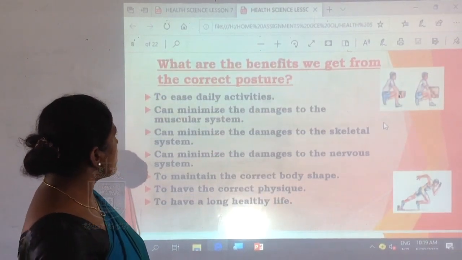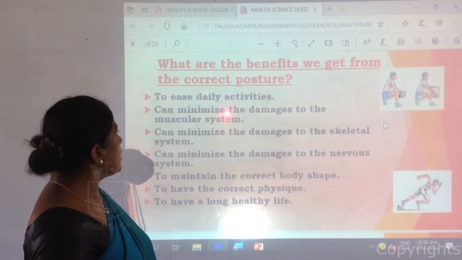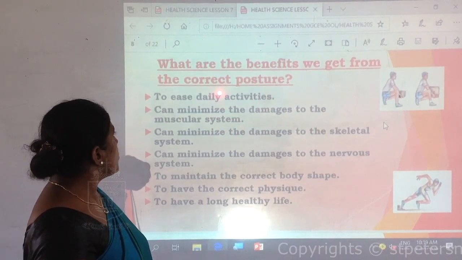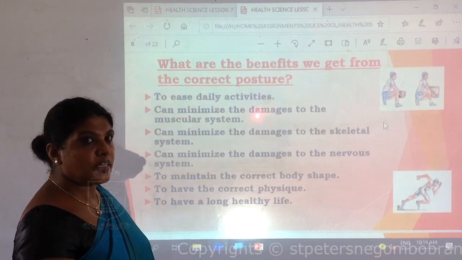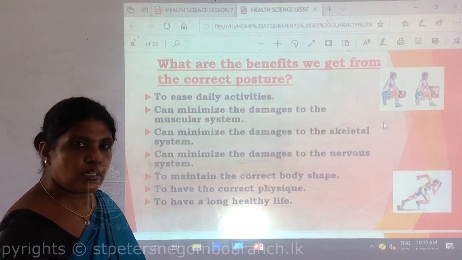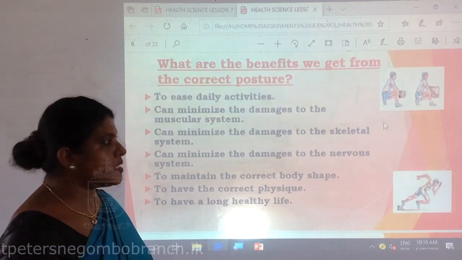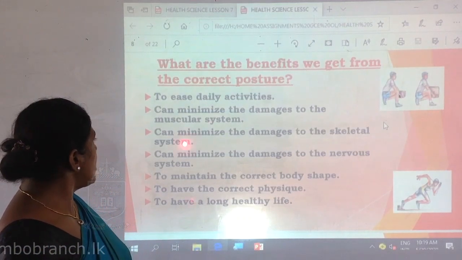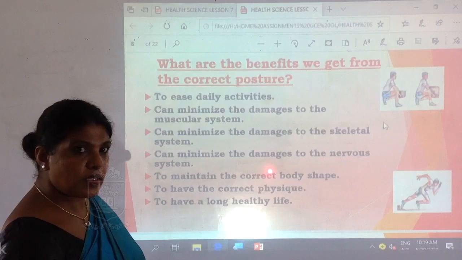Now let us see what are the benefits we get from the correct posture. It is easy to do our day-to-day activities. We can minimize the damage to the muscular system, damage to the skeletal system, and damage to the nervous system.